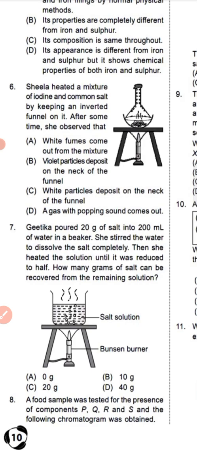So question number 6, option B is the correct answer. Violet particles deposit on the neck of the funnel because the color of iodine vapor is violet, that is why. Okay. So question number 6, option B is the correct answer.